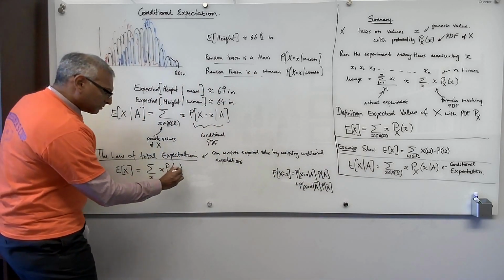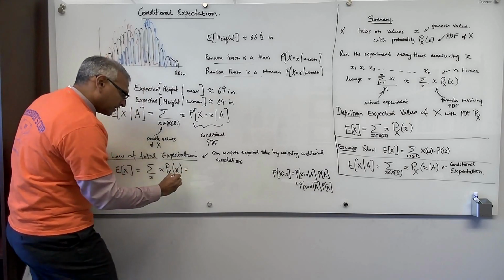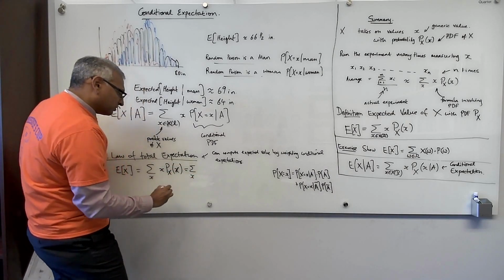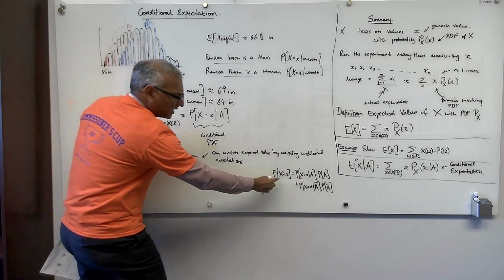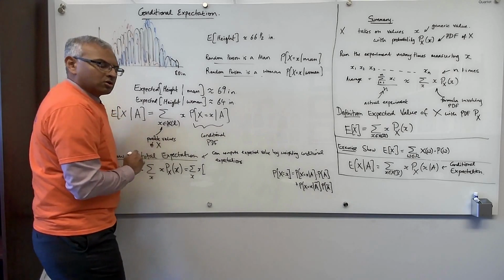So we can expand this as the sum over the possible values x times the probability that big X equals x, which we can expand using the law of total probability.